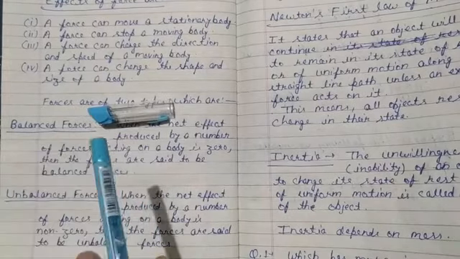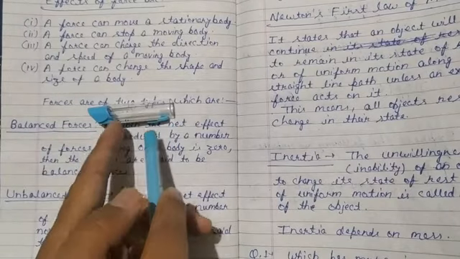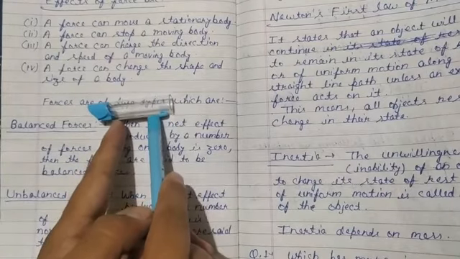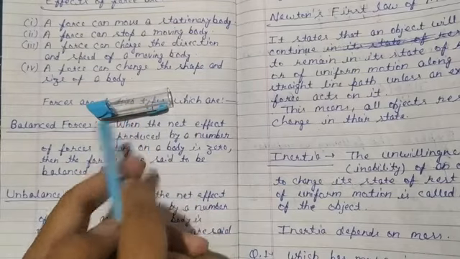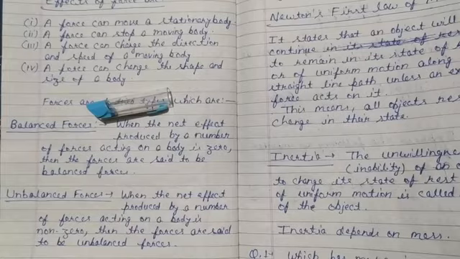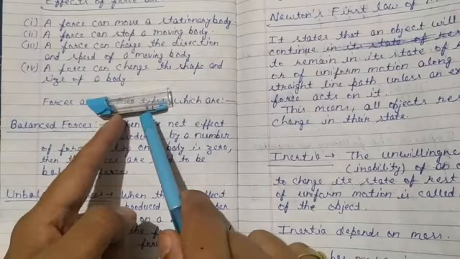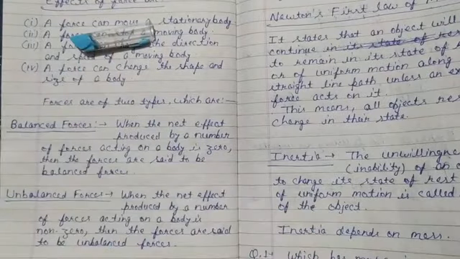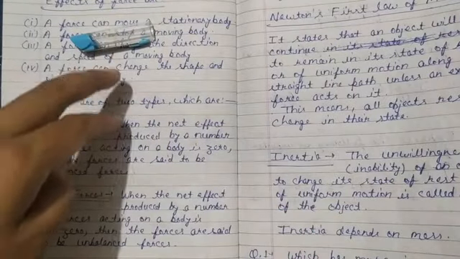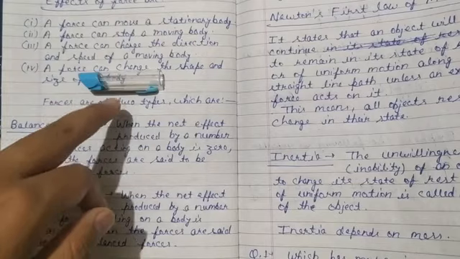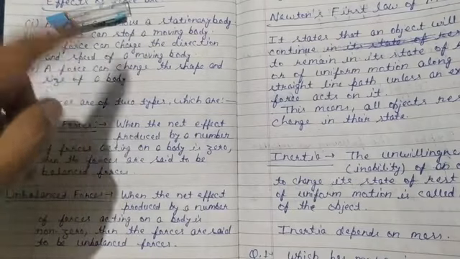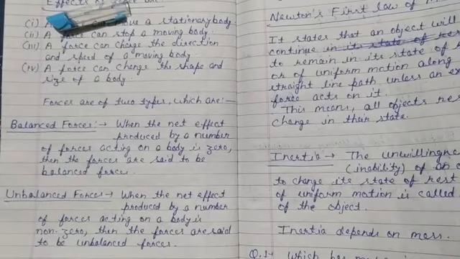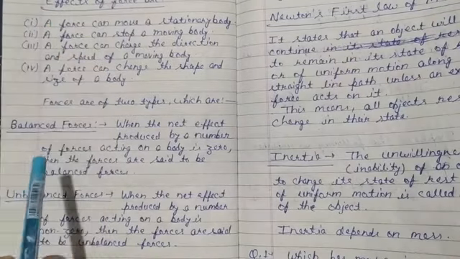If this is a pen and I apply one or more forces on it, and the net effect of the forces is not zero, then the pen moves. If the pen changes its state, then this type of force is known as unbalanced force.